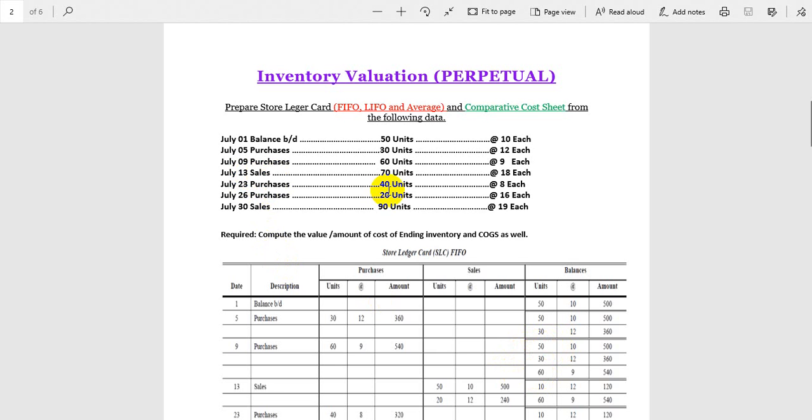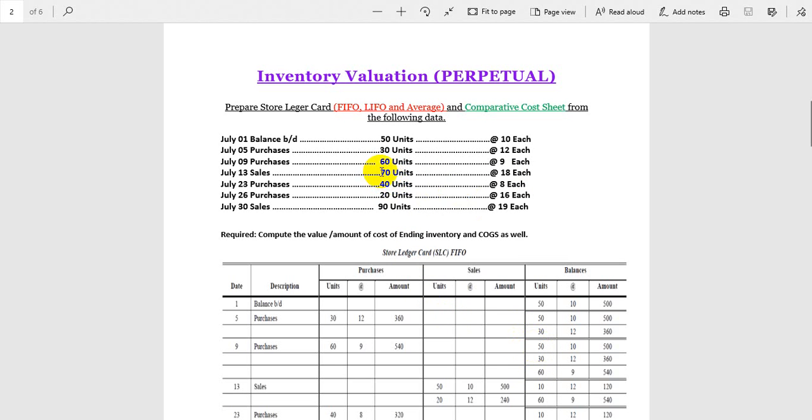Now July 13 sales, 70 units at the rate of 18 each. We sold 70 units. Guys, this is very important to note. 70 units. We have 50 units here, we have 30 units here, we have 60 units here. So we are doing FIFO. First of all, we will sell 50 units. Remember one thing, that we have to sell 70 units. But first we sell 50 units.